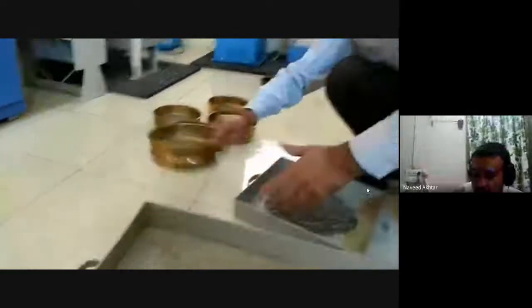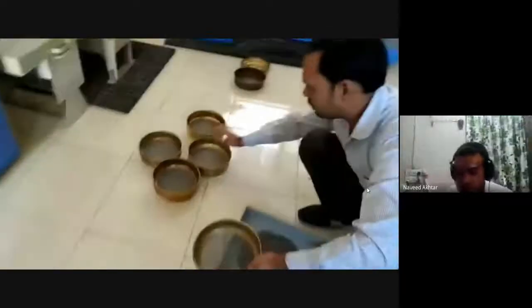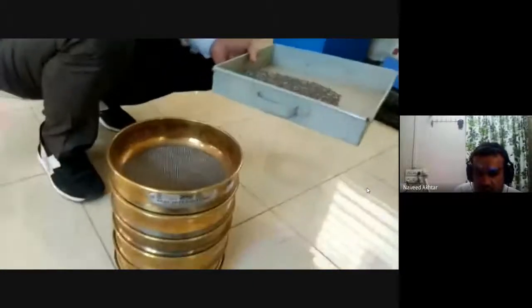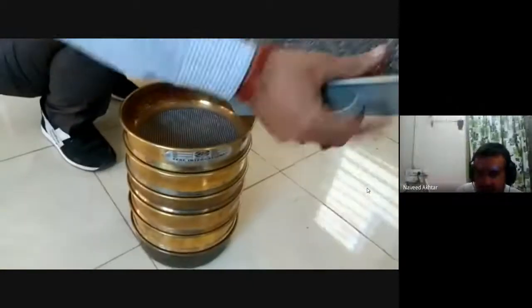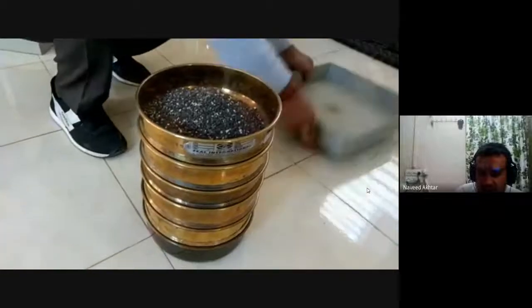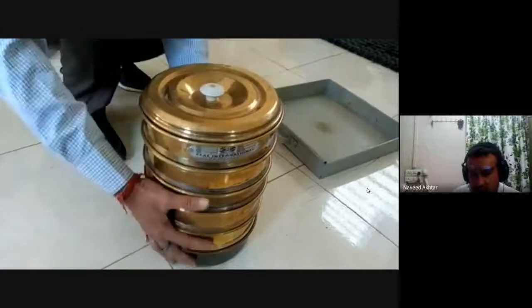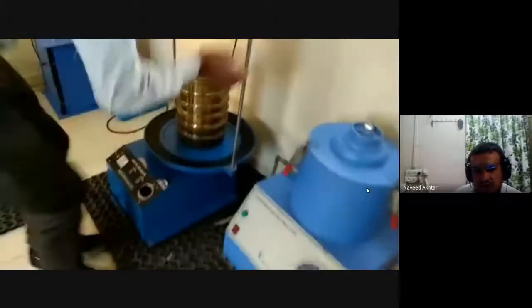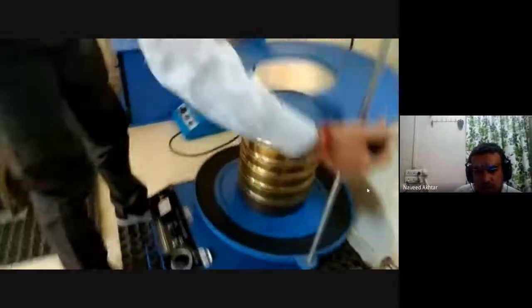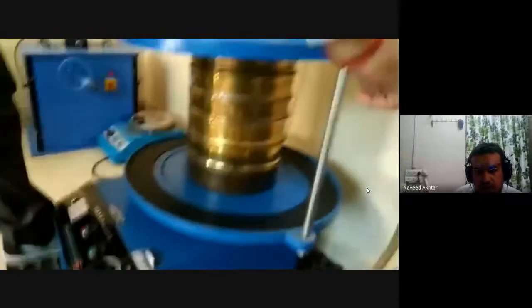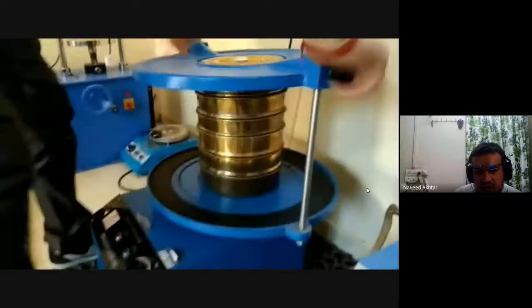Then we put all the sieves of the different sizes with the sample into the sieve shaker machine. This is the sieve shaker machine.